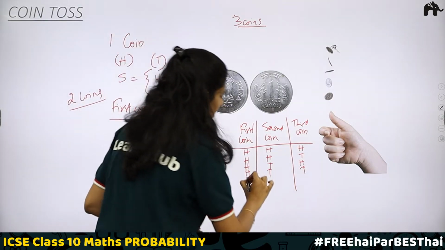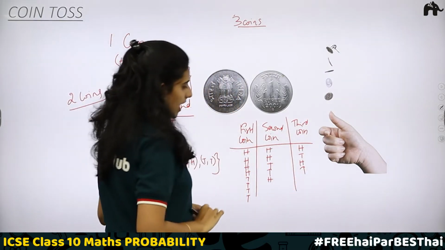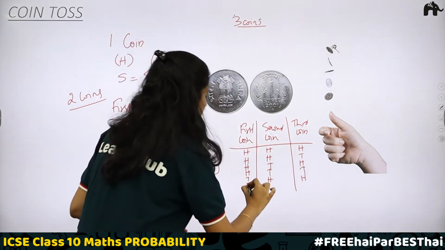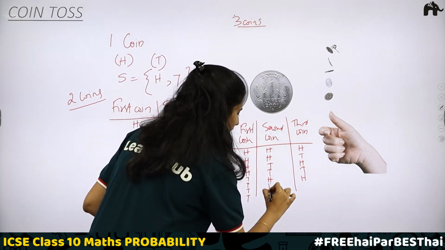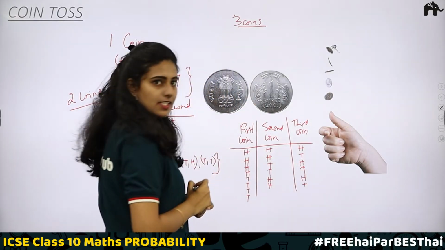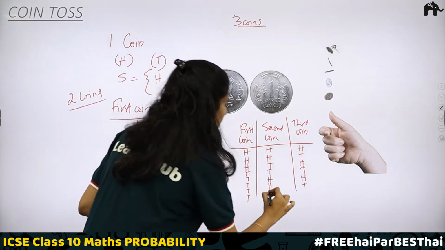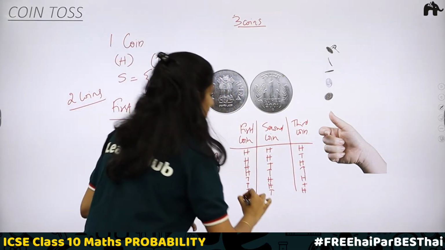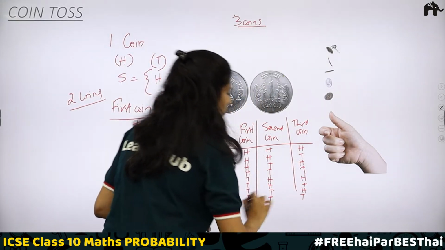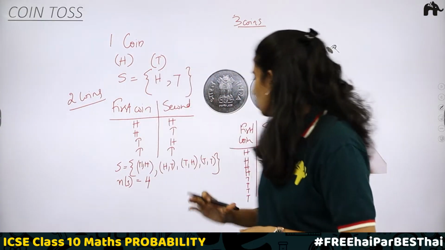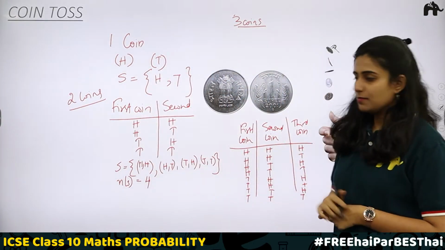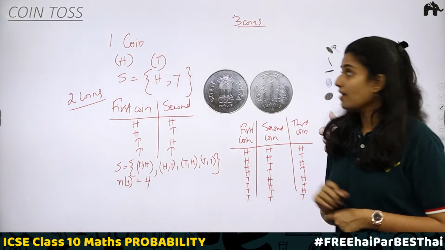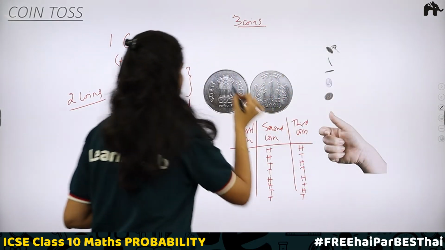In that case, tail, head, head is possible. Then tail, head, tail is possible. Tail, tail, head is possible. Tail, tail, tail is also possible. So what is the total number of outcomes? 1, 2, 3, 4, 5, 6, 7, 8. You have 8 outcomes. Now tell me the sample space.